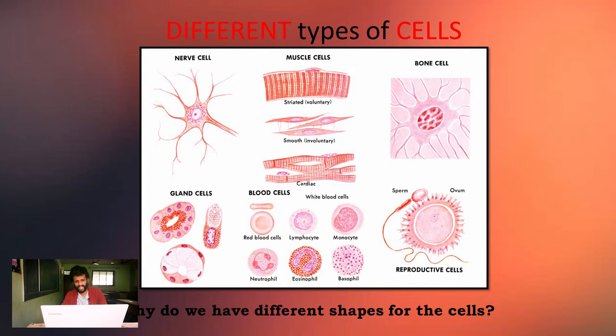Now here are a few examples of different cells that are there in our body. There is a nerve cell, muscle cell, bone cells, gland cells, blood cells, reproductive cells. So if you look, you can see a number of different types of cells, right? And what did I initially tell you? I said cells look the same, the same structure that makes up an organism. Then how are these different?